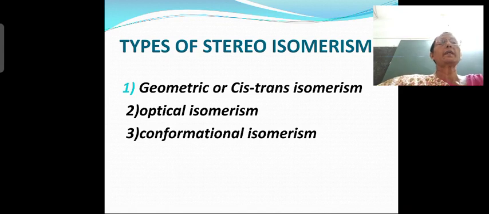Now next slide, you can see here the types of stereoisomerism. Which are the different types of stereoisomerism? In this you are going to study in detail what stereoisomerism is and what the different types of isomerism are. There are three types. Which are the three types? Geometric isomerism, also called cis trans isomerism.